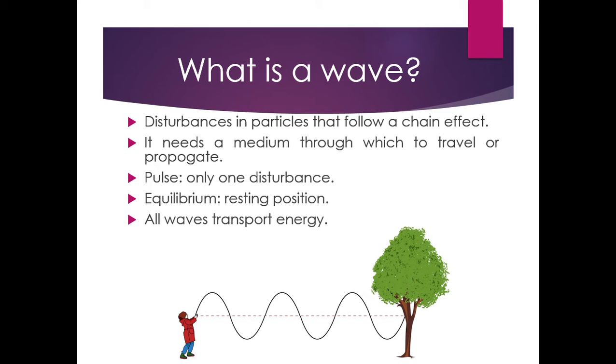And here is one example of what a wave looks like. So we have a tree, we have a jumping rope, and of course we have a kid that is oscillating the jumping rope up and down. So this motion that you can see right here, up and down, is basically waves. Of course, one more time, this is a very visible wave that you can observe when altering the medium, which is a jumping rope. But there are some others, such as light and sound, that are more difficult to perceive.